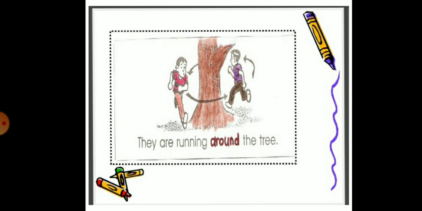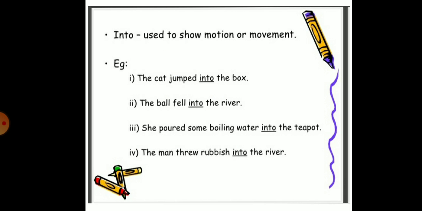They are running around the tree. Now, into. Into is used to show motion or movement. For example, the cat jumped into the box. The ball fell into the river. She poured some boiling water into the teapot.